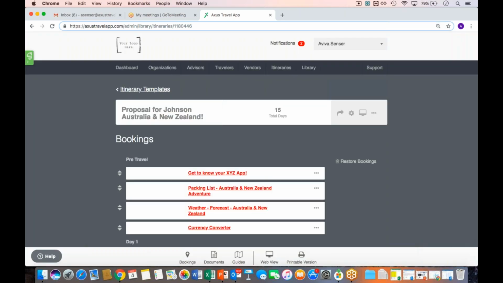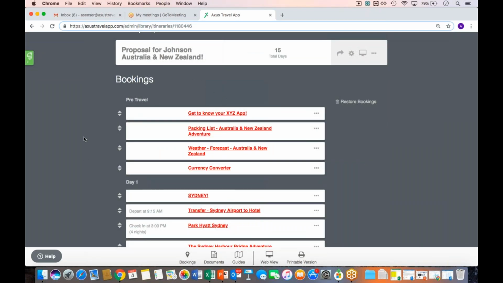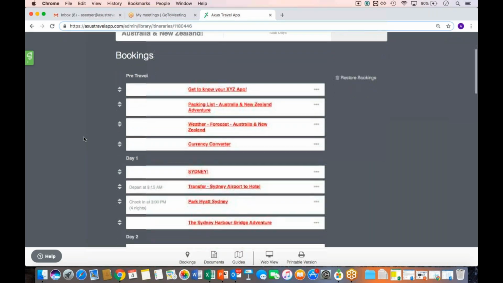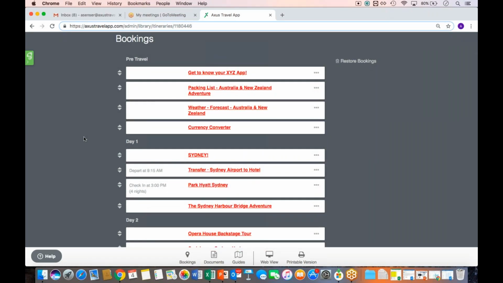Now, I can always update the information. As you guys know, you have free accessibility within your itinerary template. If you need to add information, if you need to delete details, if I had flights in here, perhaps that's not relevant for the proposal if we're not yet at that point in our draft period with our clients. So if I had flights, I could remove those. But otherwise, we're going to see a pretty general template of that itinerary, still keeping all images and general information.